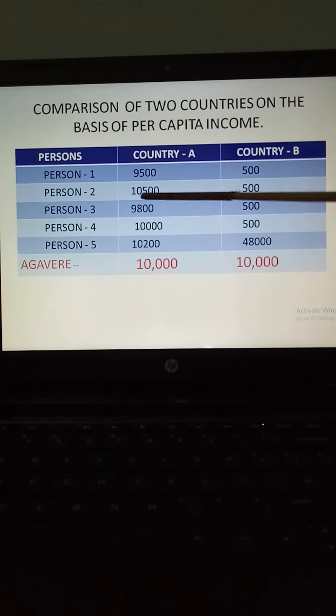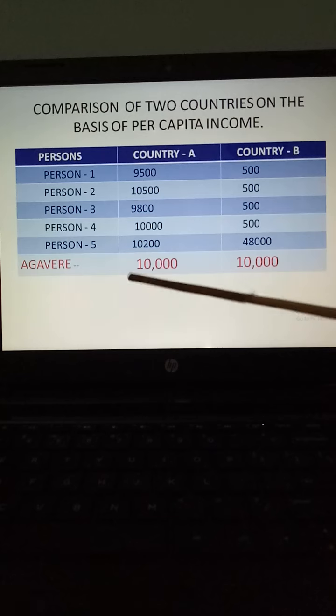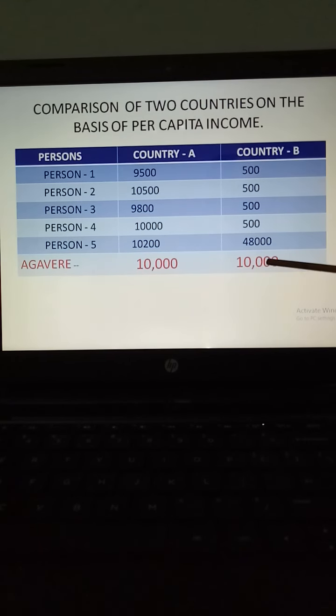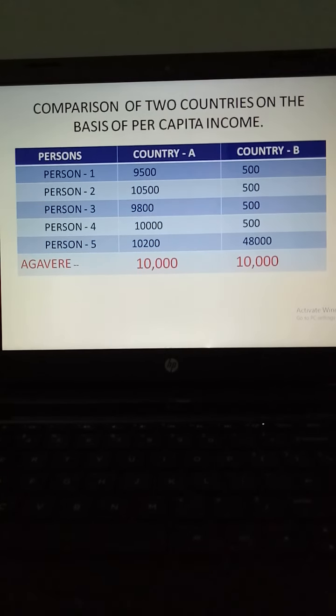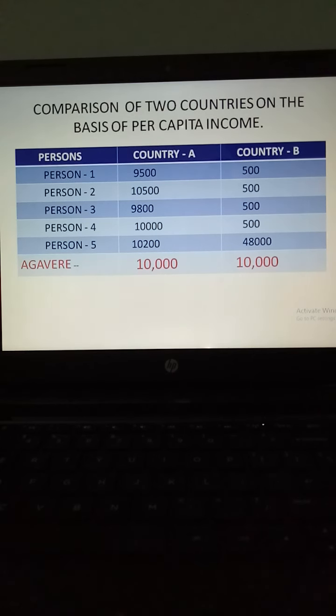So you will prefer to live in country A. That means here, though the average income is coming out the same, the per capita income is coming out the same, it is hiding one factor, that is how the income is distributed. Here I have given you the incomes, that's why you can see, but if I gave you only these two, you would think that country A is equal to country B in developmental status. So average income is hiding how the income is distributed, whether equally or unequally.